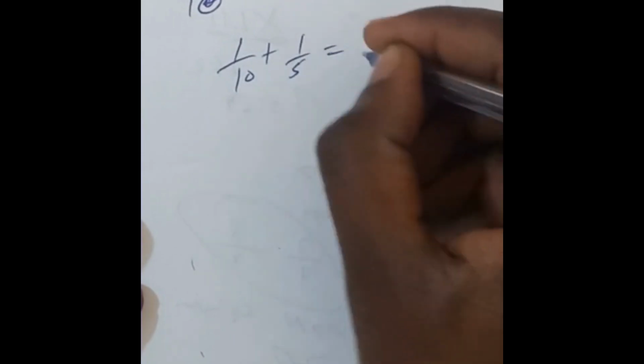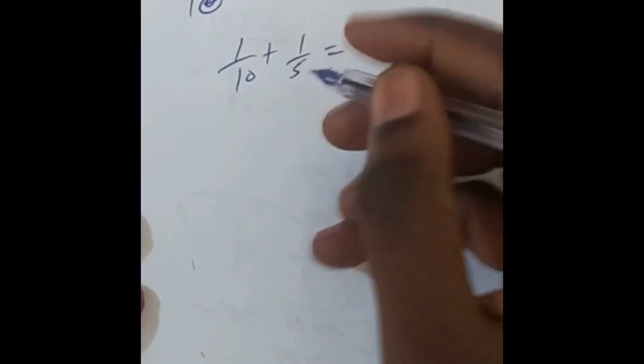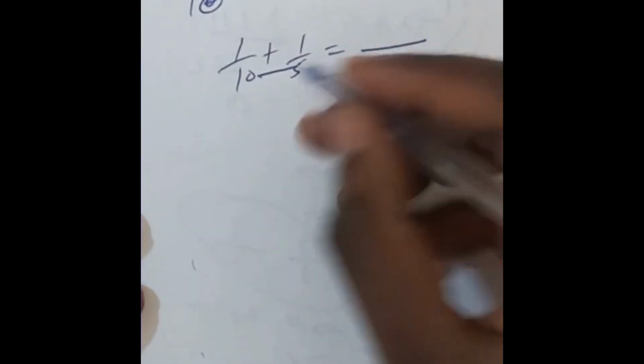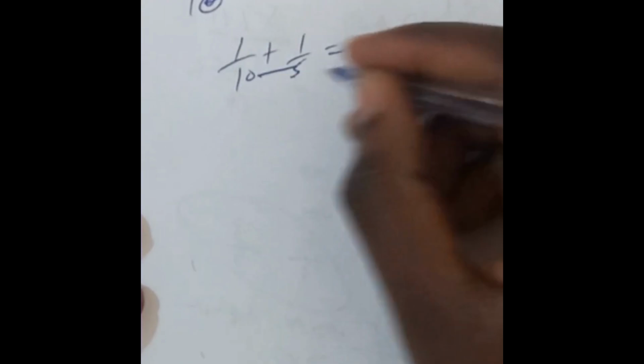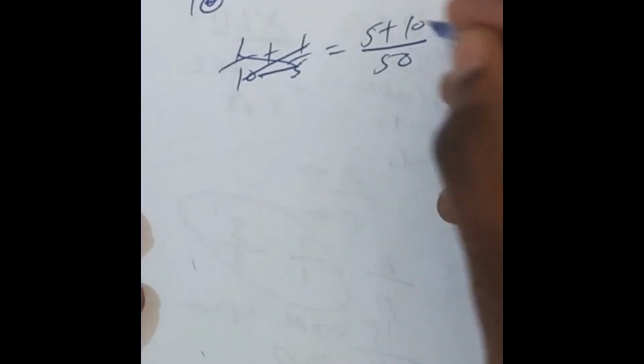So I have two fractions. 1 over 10, and the aunt has a fifth, and he was left with 35 kilograms. So let's know what 35 kilograms actually is in these fractions. We can easily add these two fractions to see the remainder. The remainder is what is actually left in the kilograms. So 1 over 10 plus 1 over 5. I always have a simple way of doing these fractions whereby I just multiply 10 times 5, I get 50. 5 times 1 is 5. 10 times 1 is 10. I get 15 over 50.